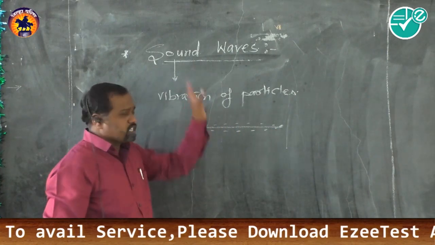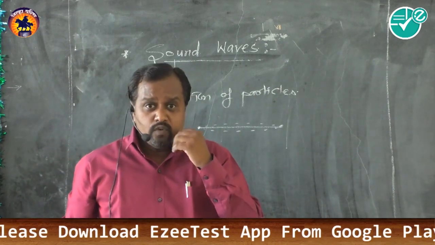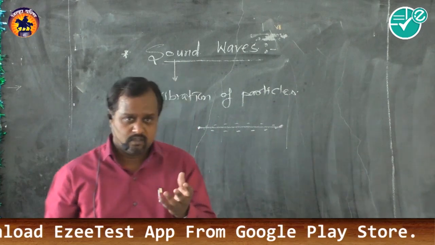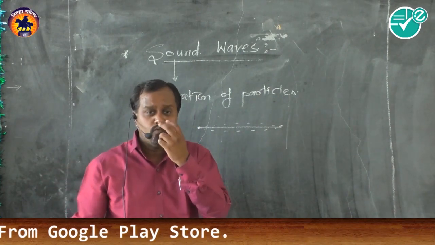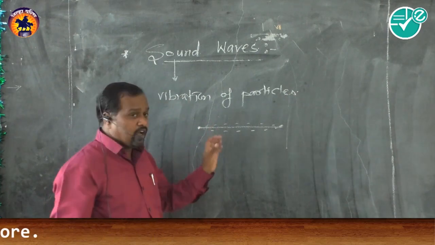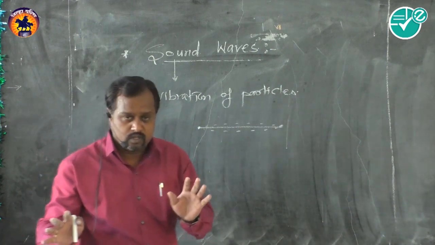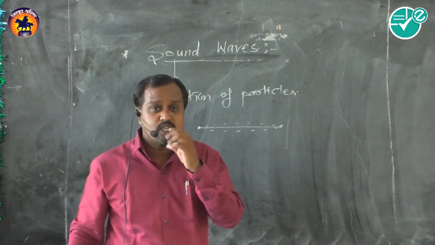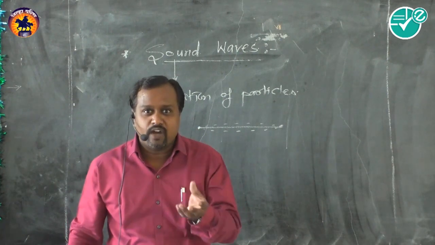See, another example of sound wave, suppose when we speak. Suppose I am speaking, the vibration of the tongue in our vocal cavity produces the sound. Now see the complete propagation of sound. Vibration of the tongue produces sound. For every word there is a different kind of vibration.